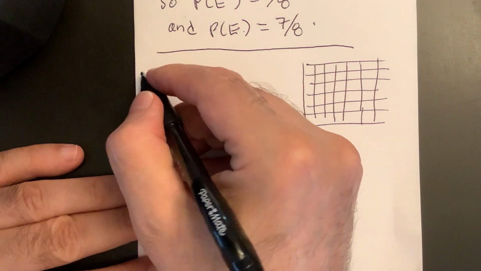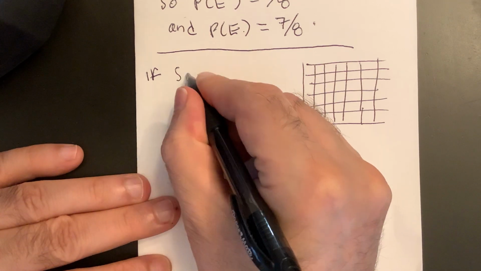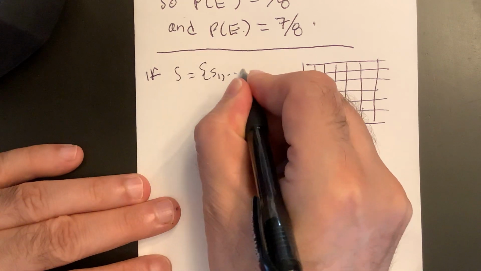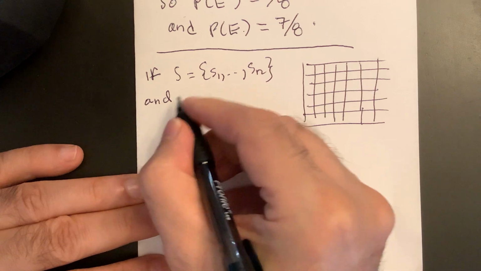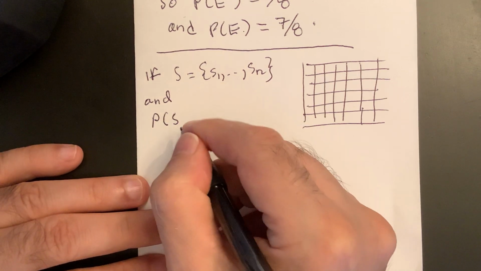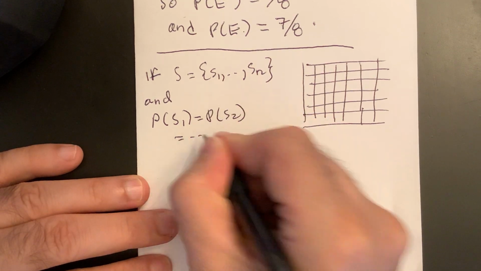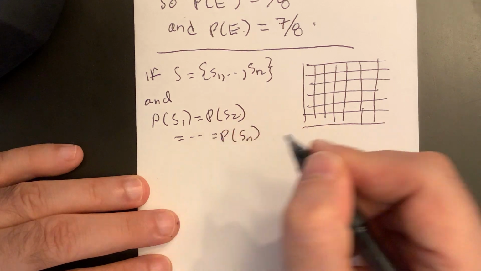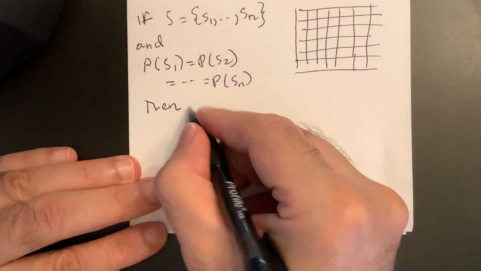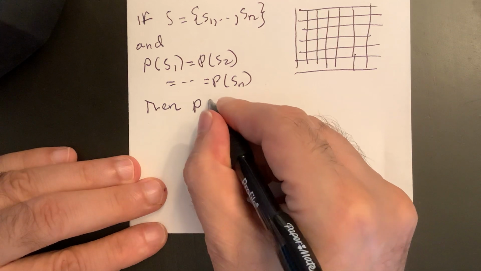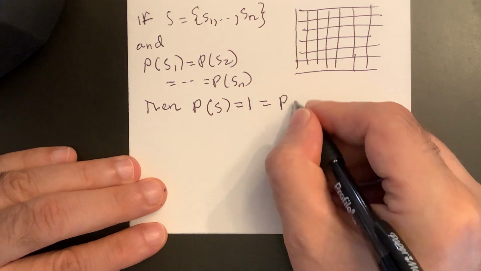So let's write this down. If S is equal to the set S1 dot dot dot to Sn, and probability of S1 equals probability of S2 equals probability of Sn, then because they're mutually exclusive, the probability of S is equal to 1, but S is just equal to the union of these.